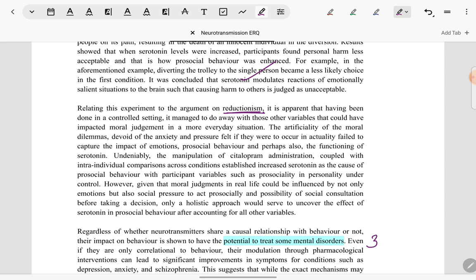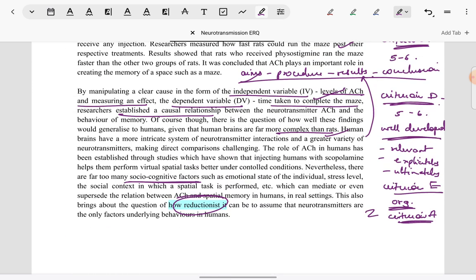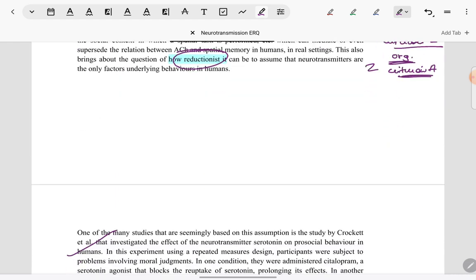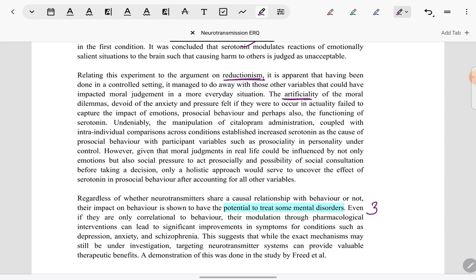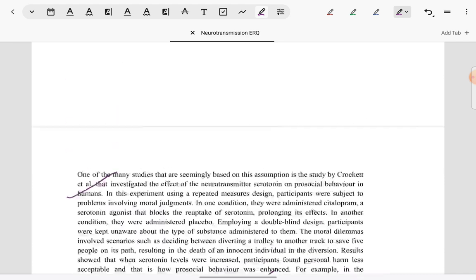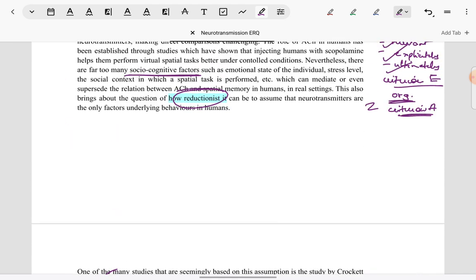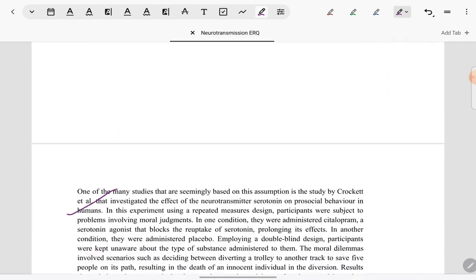So how it is successful in terms of bringing about a cause-effect relationship, but then how it remains restricted to the artificial environment that has been identified. So again, critical evaluation also follows the same. Good development, relevant points are made, they are explicitly linked to the study, and they are linked back to the main argument. Also, now we see a broader organization in the answer such that after one argument is completed fully, then only the next argument on reductionism is made.